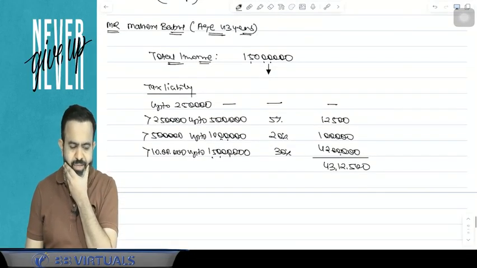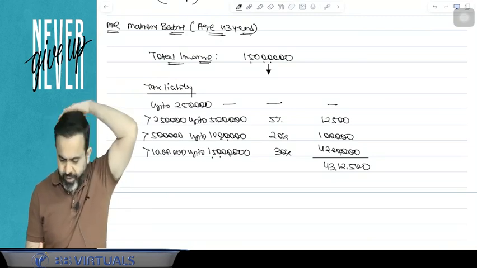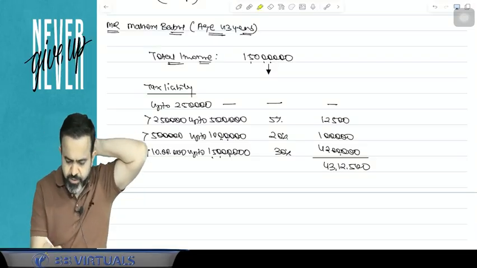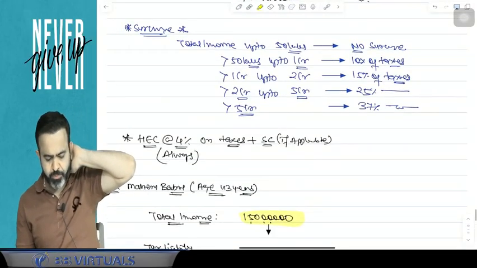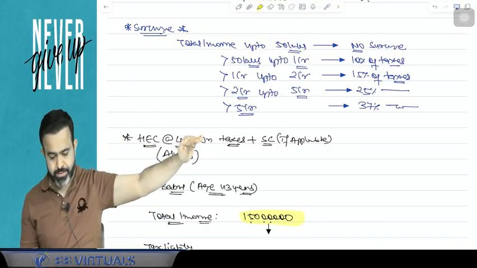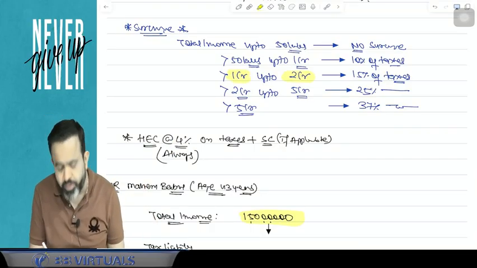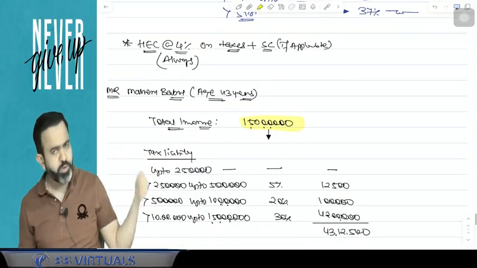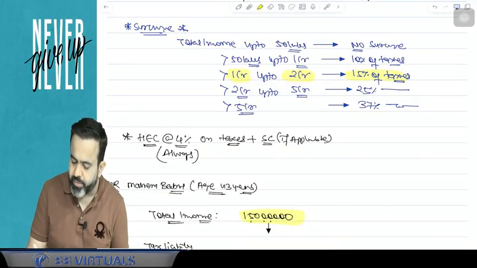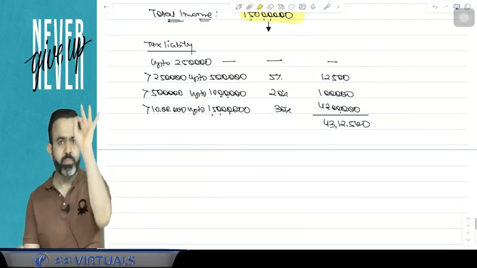Now, is surcharge applicable? Answer is yes. Surcharge is applicable. Why? Because your income is more than 50 lakh. If your income is up to 50 lakh, there is no surcharge. More than 50 lakh up to 1 crore, 10% surcharge on tax. 1 crore to 2 crore, then 15% of the taxes. So here your income is 1.5 crore, which is more than 1 crore up to 2 crore. So here surcharge is applicable at the rate of 15% of the taxes.